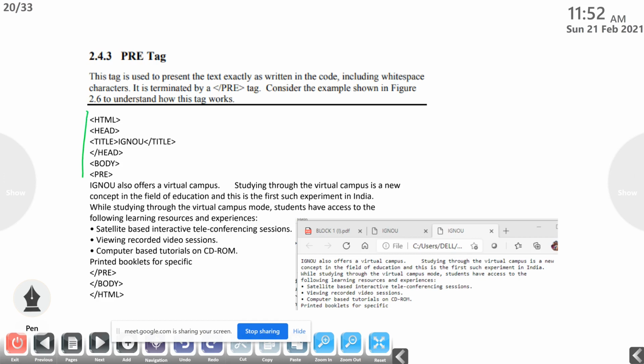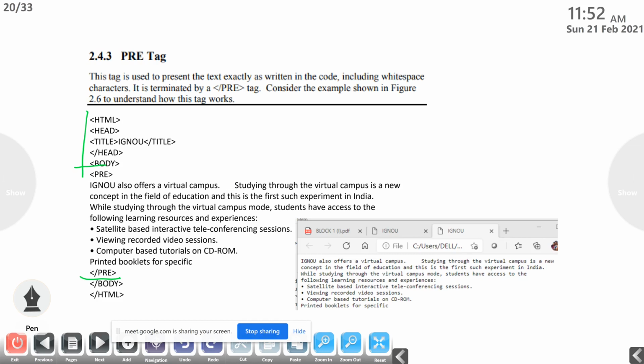Okay, these are the basic parts: HTML, head, title, slash head, then body. Then in this body we are using a tag called pre, and end with slash pre. Then here we are writing IGNOU also offers a virtual campus. Then after that I put some spaces over here. Normally if you are using this text in the body tag, then what will happen? It will display only one space.